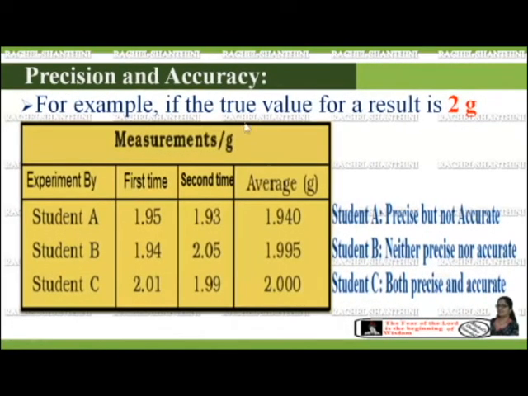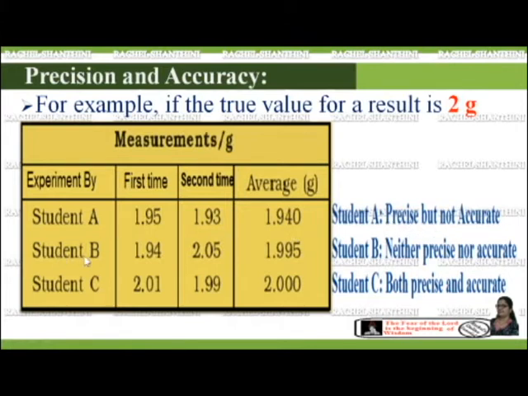Precision and accuracy can be more clearly understood from the data given in the table. For example, if the true value for a result is 2 gram, if student A reports two values for an experiment as 1.95 gram and 1.93 gram, then his value is precise but not accurate.